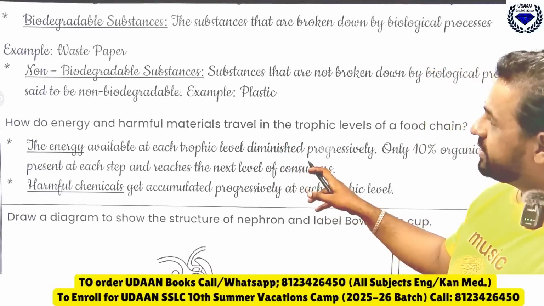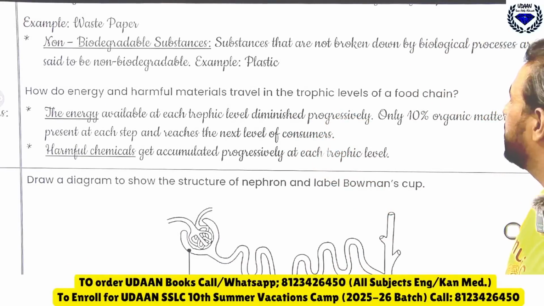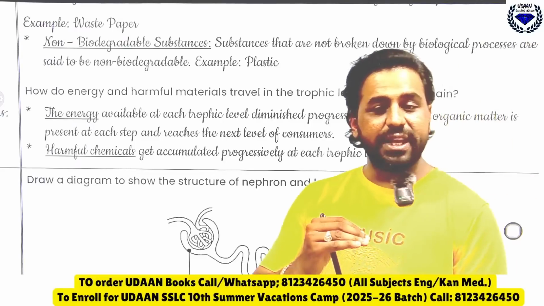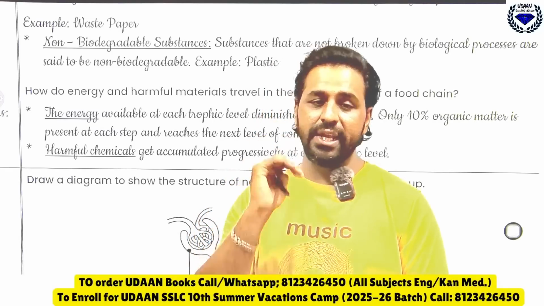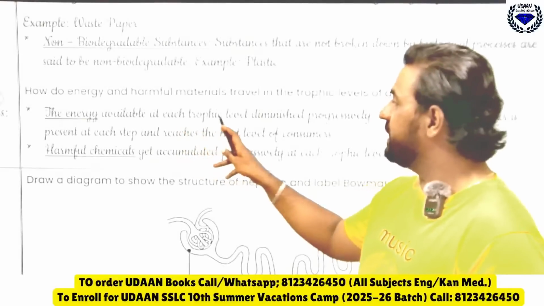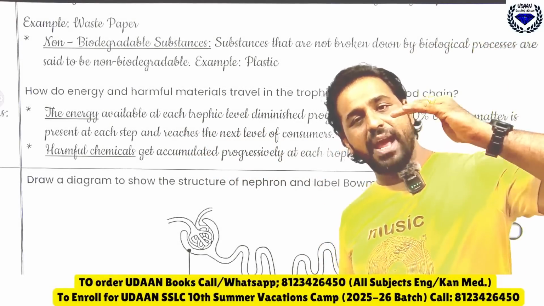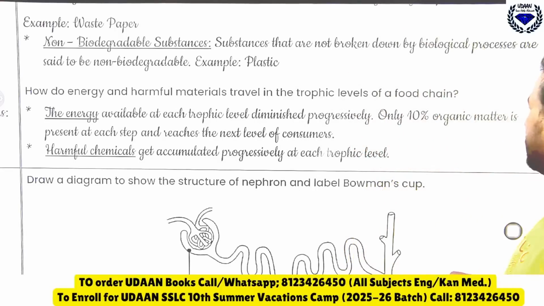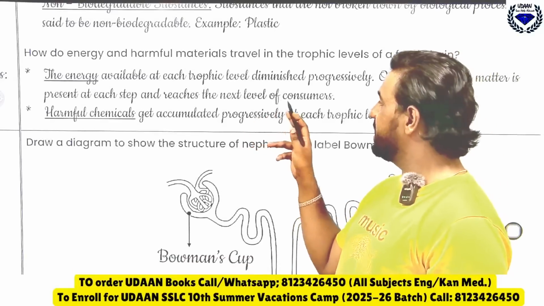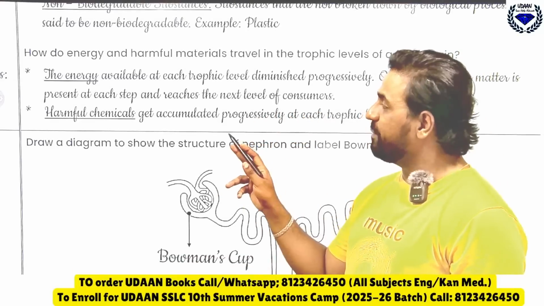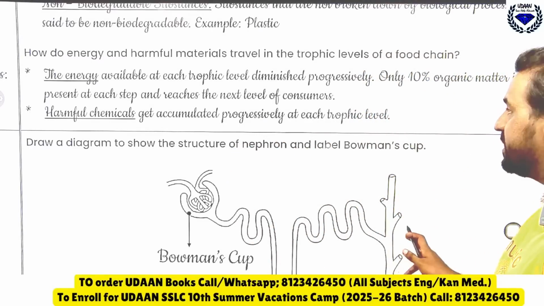Then we have: how do energy and harmful materials travel in the trophic levels of a food chain? So the energy travels in the food chain because of what? 10% law and biomagnification. See, the energy available at each trophic level diminishes progressively. As you go up, the energy keeps decreasing. Only 10% of organic matter is present at each step and reaches the next level of consumers. Harmful chemicals, that is biological magnification, get accumulated progressively at each trophic level.